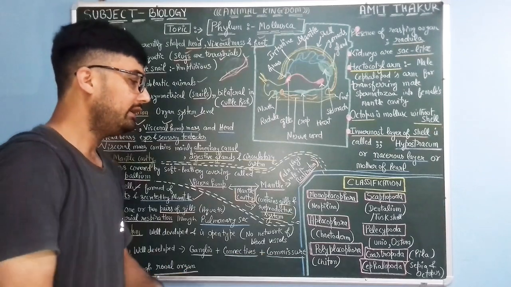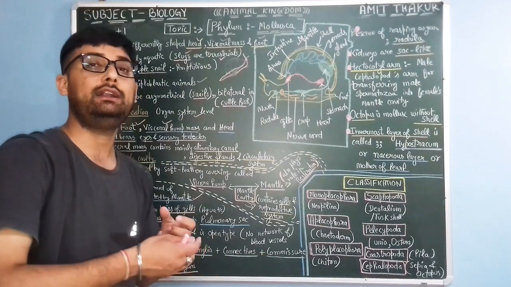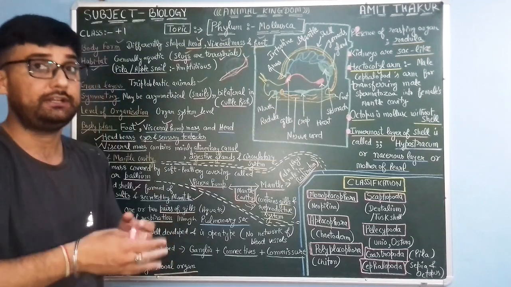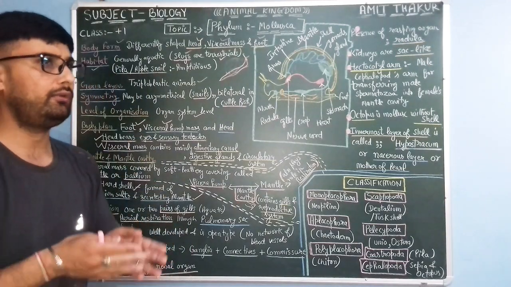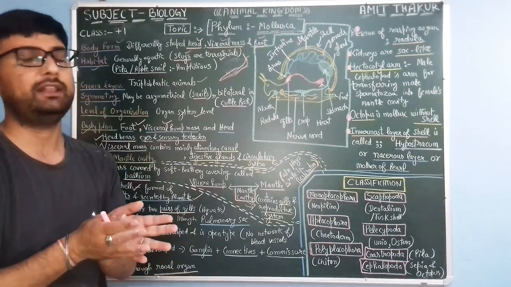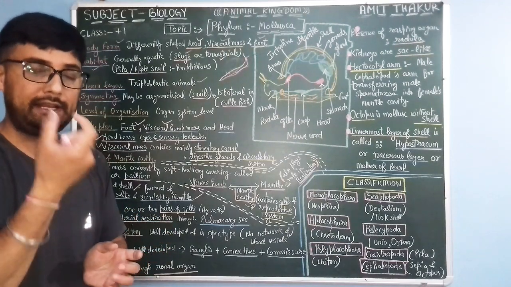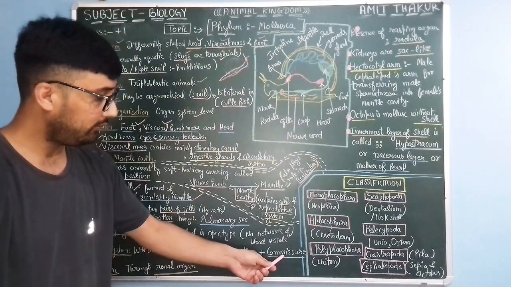Commissure connects the head and a network of nerves which originate from the head, or they form like a spinal cord. The spinal cord is connected to the head by this commissure.